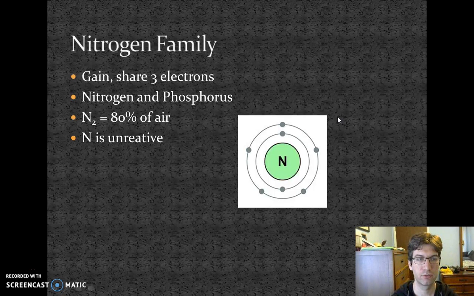Our biggest two are nitrogen and phosphorus. Nitrates and phosphates are probably what you're used to hearing as our fertilizers and stuff like that, but this is nitrogen and phosphorus. Nitrogen, which is N2, is combined with itself. In that case, it's going to share those 3 electrons. It actually makes a triple bond in doing that, one bond for each electron.